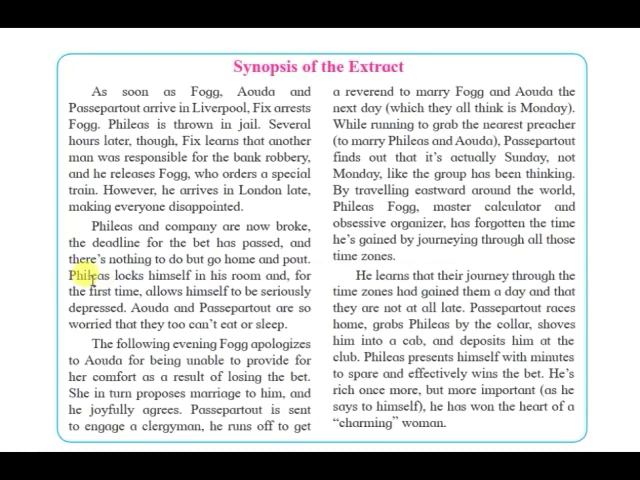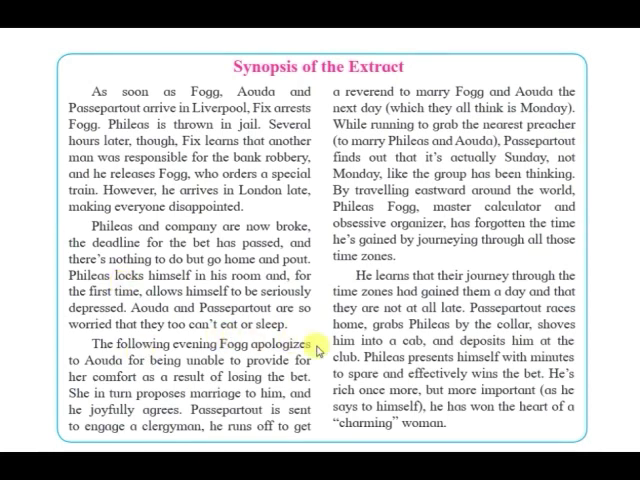Phileas locks himself in the room and for the first time allows himself to be seriously depressed. Uda and Passepartout are so worried that they too can't eat or sleep. So everybody has reached London, but unfortunately nobody is happy. Looking at Phileas, Uda, his lover, is also very unhappy. Passepartout thinks that this entire thing has happened because of him, because Passepartout originally knew what Fix was up to, but he could not tell his master that Fix was going to arrest him, and somewhere he also believed that his master, Phileas Fogg, is a robber. So he thinks that it is his mistake.